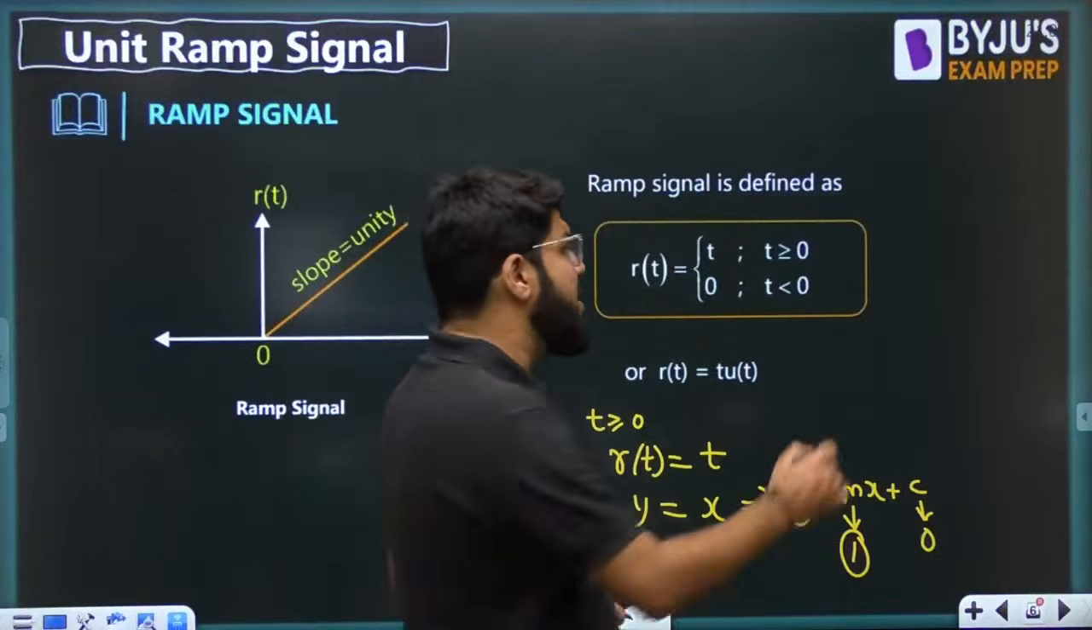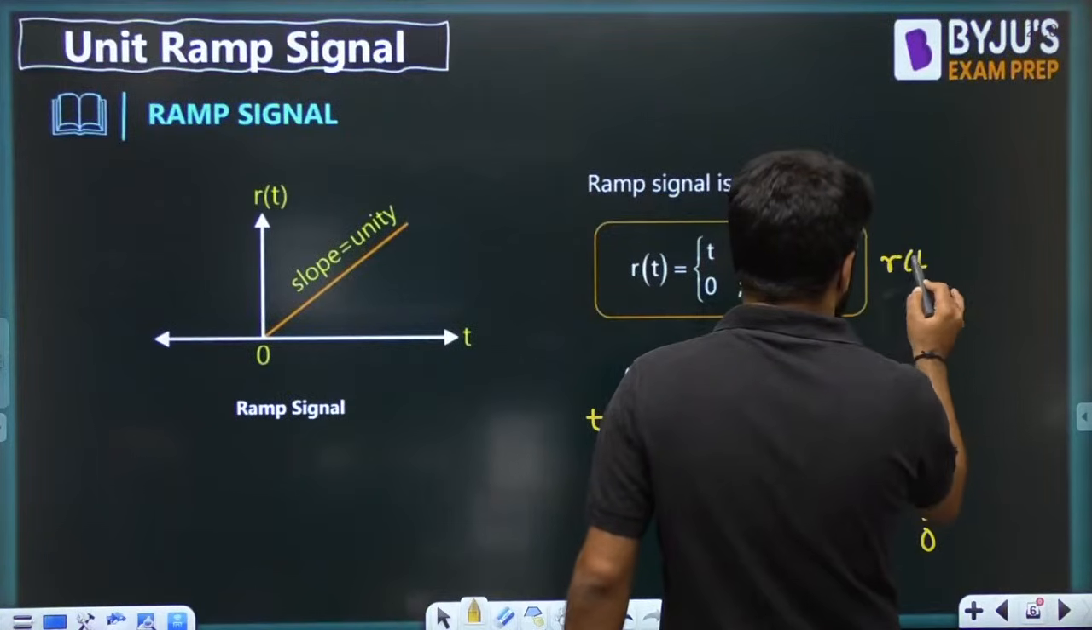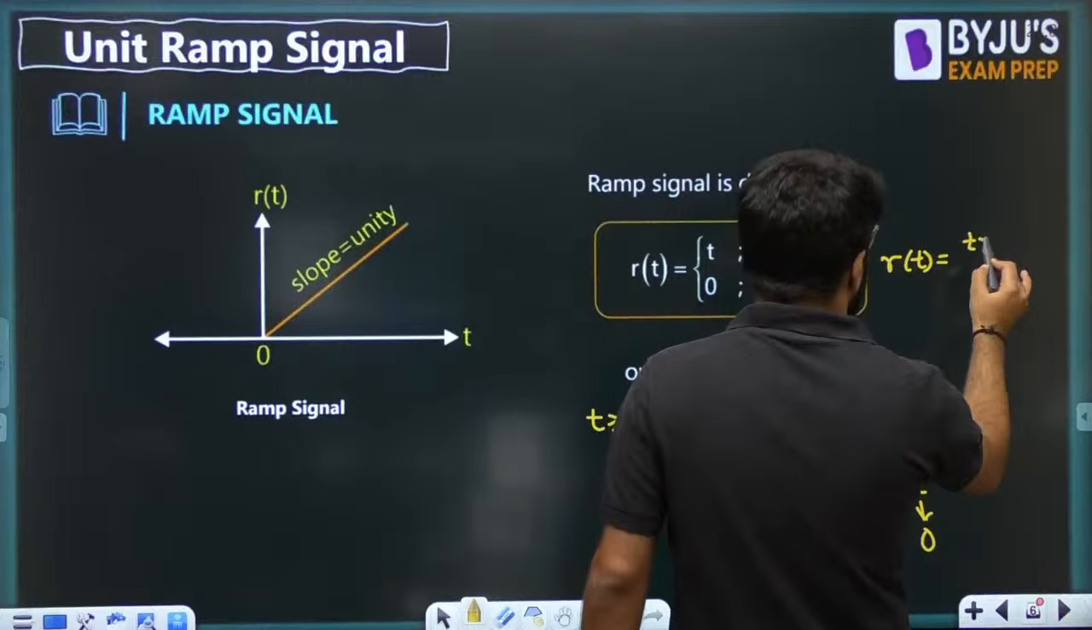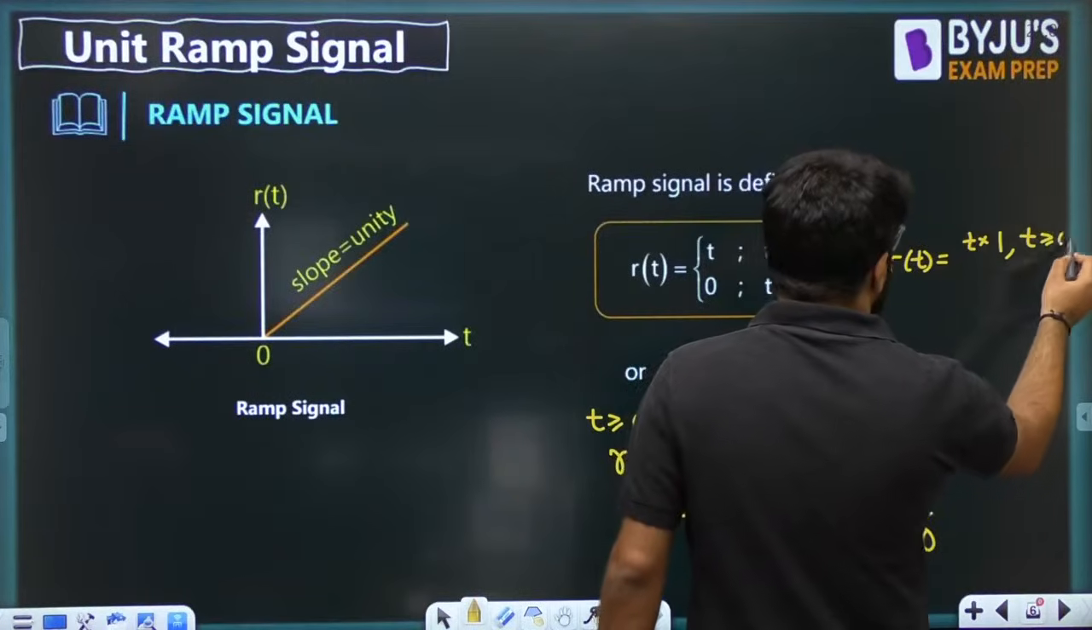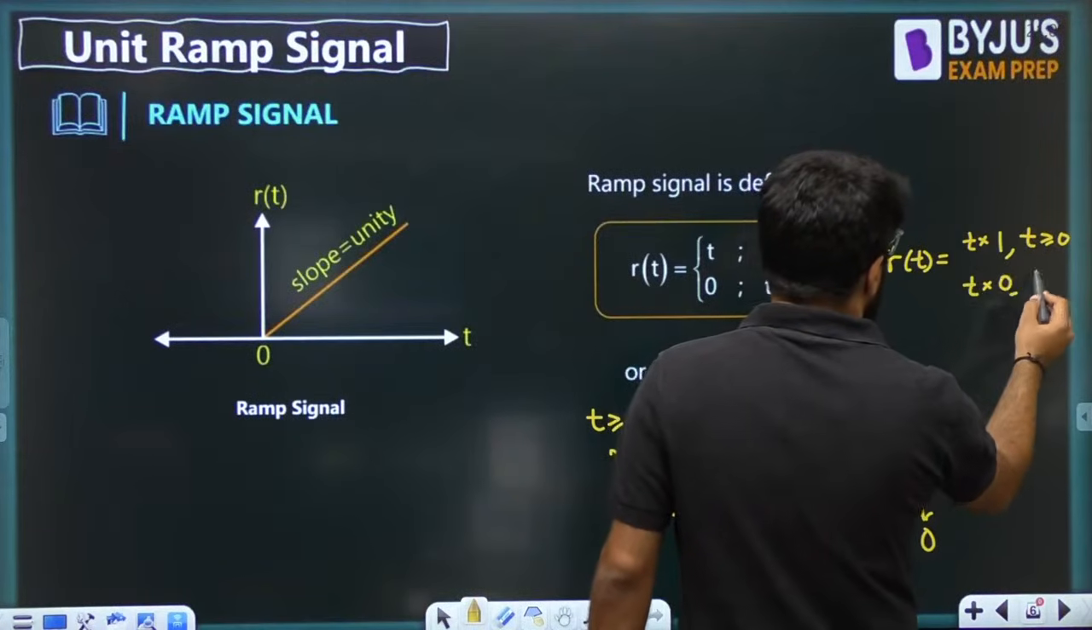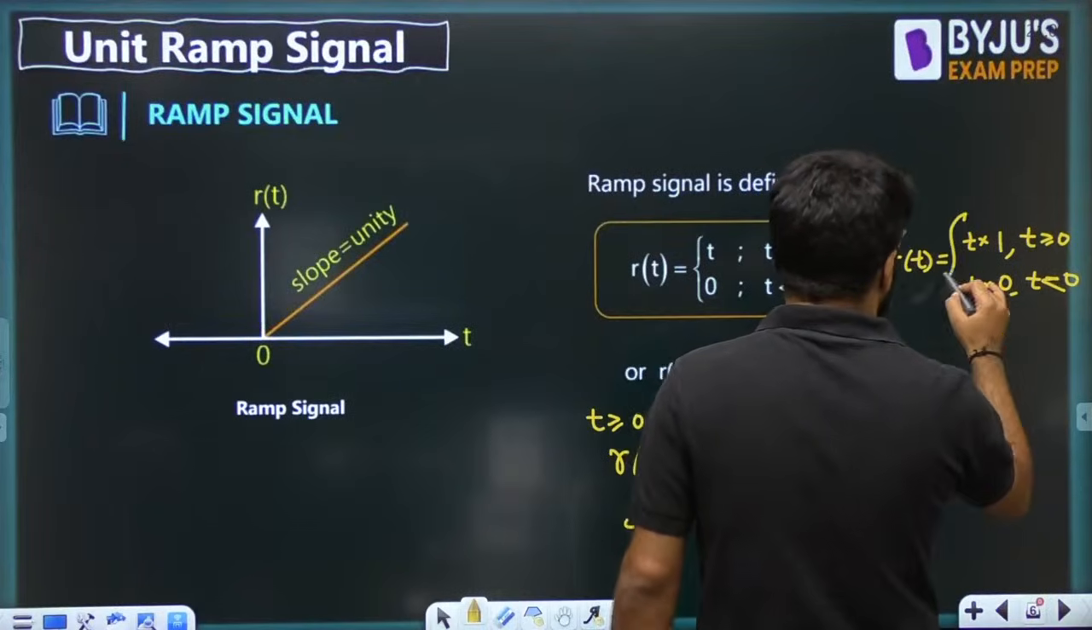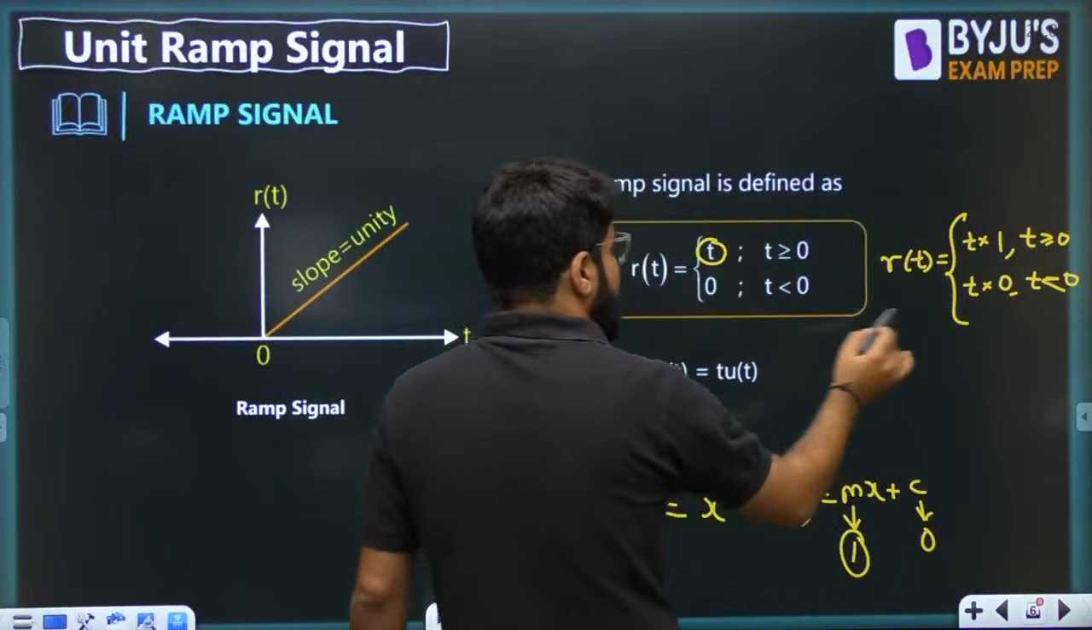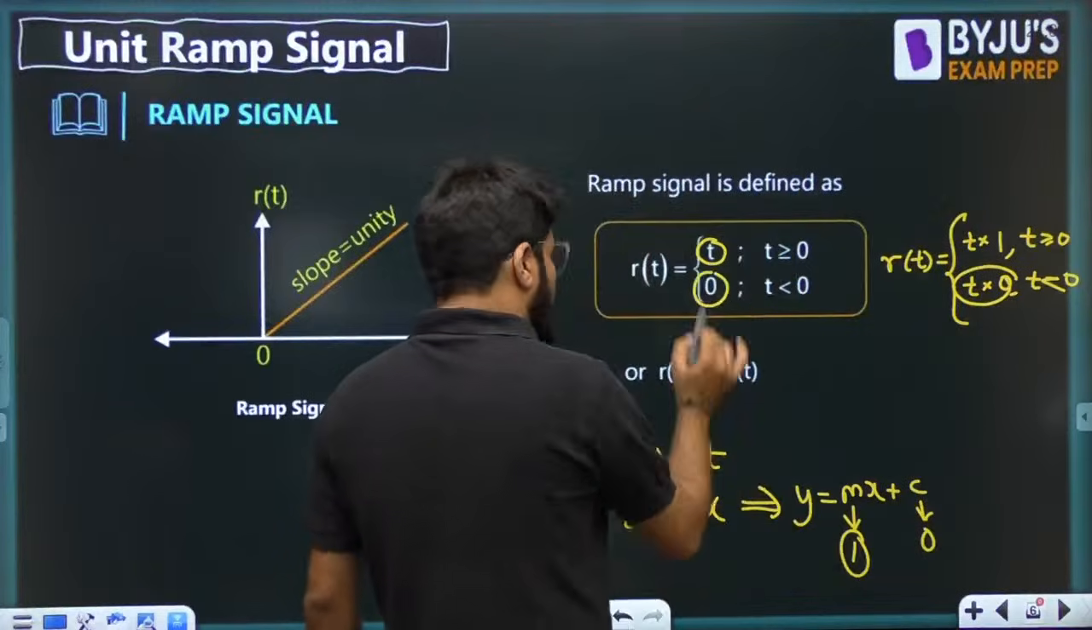So very simply, r(t) can be written as t multiplied by 1 for t greater than or equal to 0, t multiplied by 0 for t less than 0, right? Because t multiplied by 1 will be t, t multiplied by 0 will be 0 automatically, right?